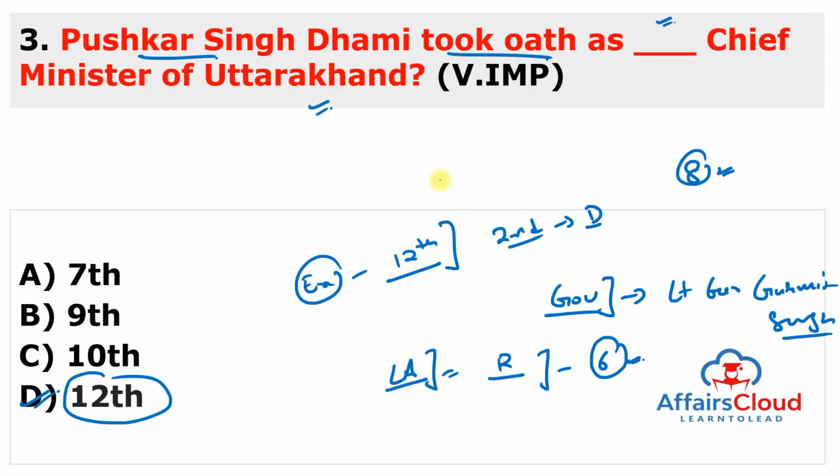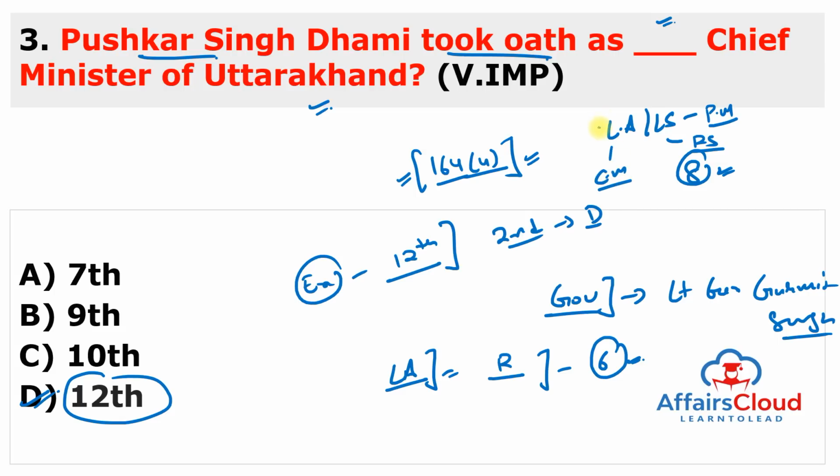So you have to remember, this is Article 164 Clause 4 of the Indian Constitution. If any person is selected as Chief Minister or Prime Minister without any membership, then he has to become a member of either the Legislative Assembly or Lok Sabha. In the case of Prime Minister, you have to become a member of Lok Sabha or Rajya Sabha within 6 months. In the case of Chief Minister, you have to become a member of the Legislative Assembly or Legislative Council within 6 months, if he is not a member of the House or if he lost the elections. But in Uttarakhand, there is no Legislative Council, so you have to become a member of the Legislative Assembly within 6 months. So this is Article 164 of the Indian Constitution.